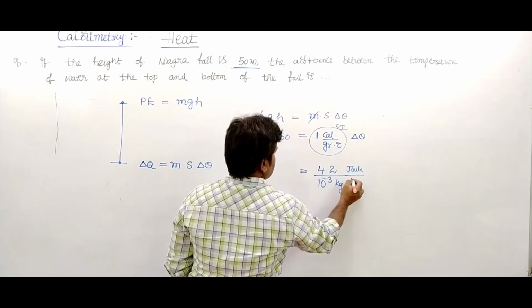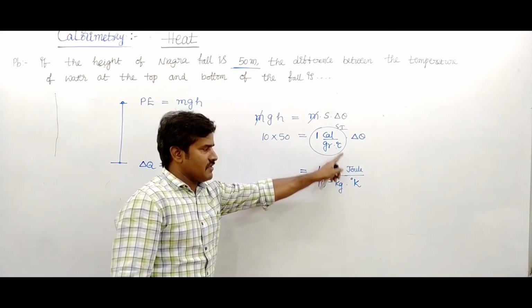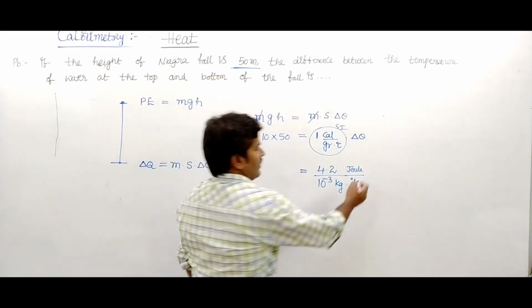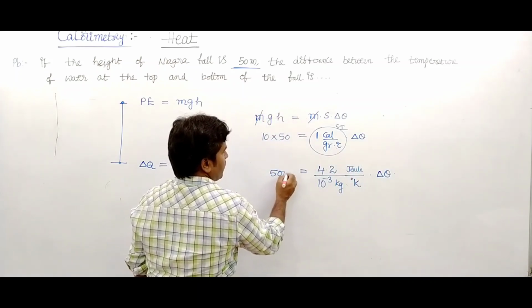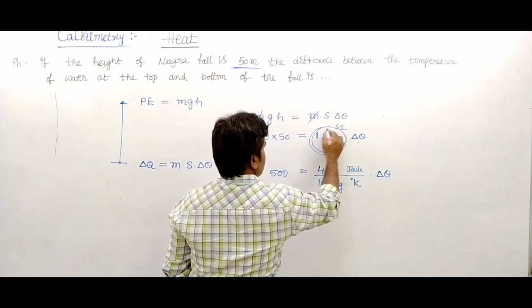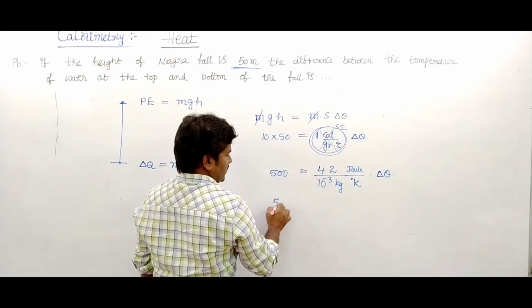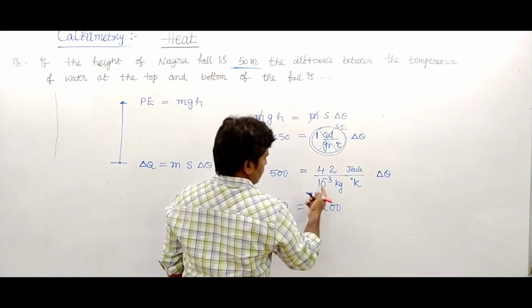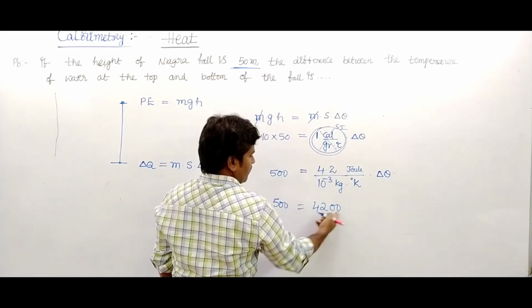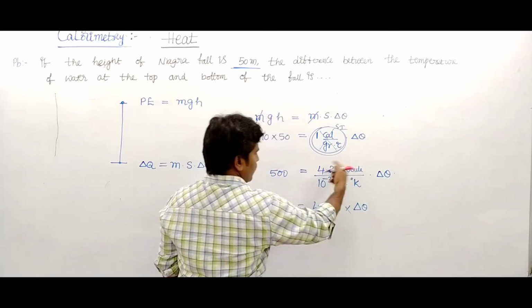A change in degree Celsius is equal to a change in Kelvin. So 10 into 50 equals 500, converted into the SI system. Then 500 equals 4200 into 10 power 3, since 10 power minus 3 moves up, into delta theta. This is the total in the SI system.